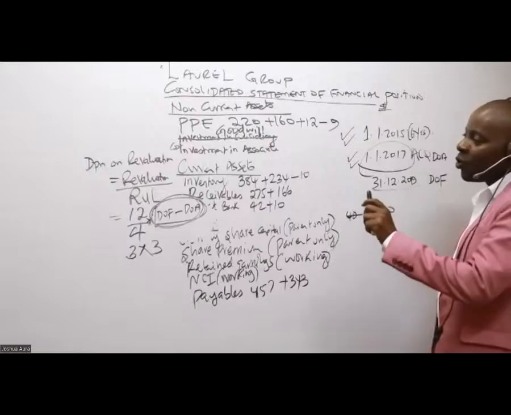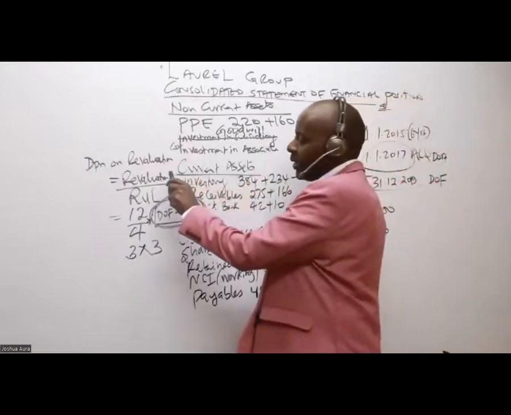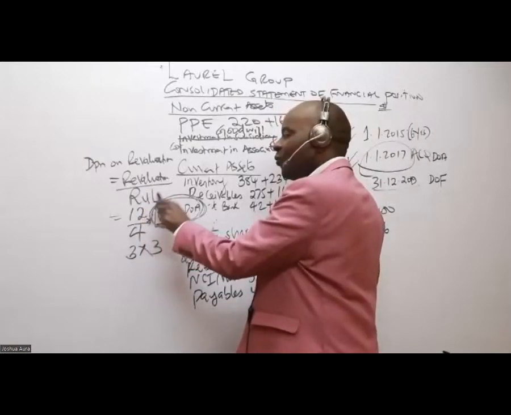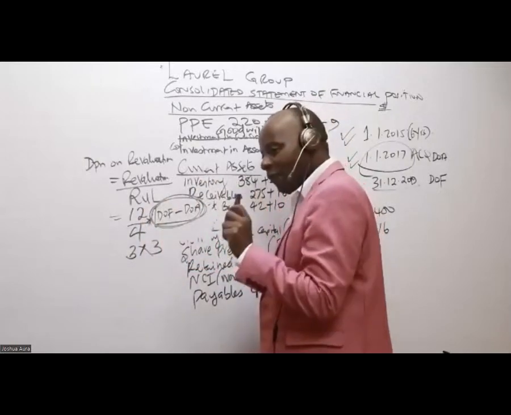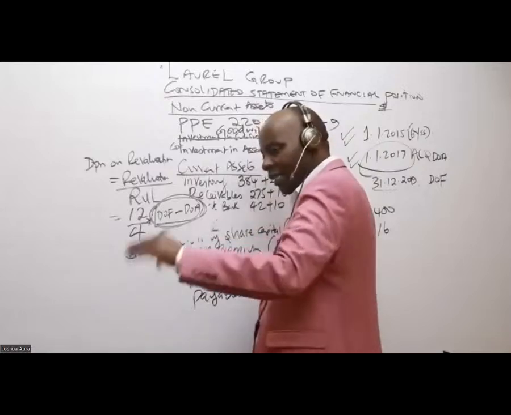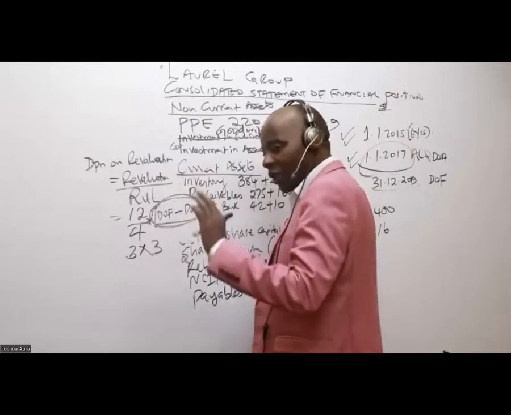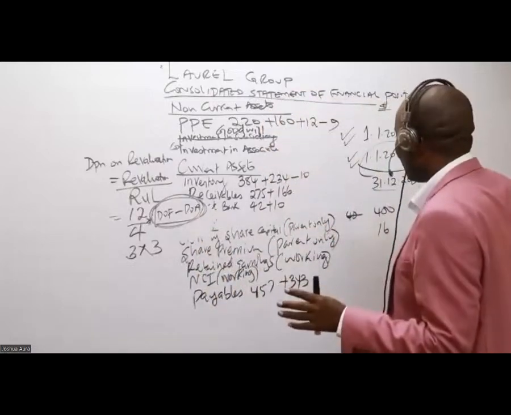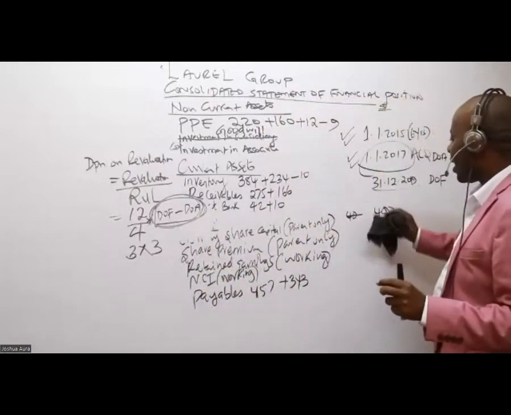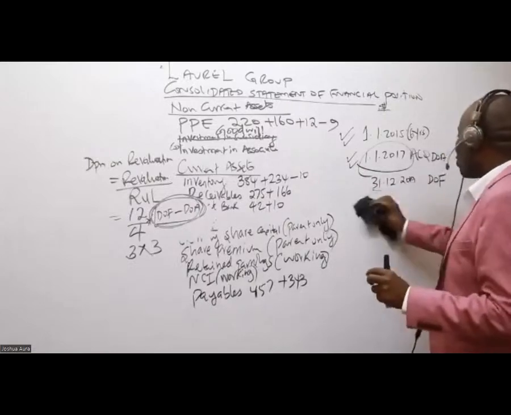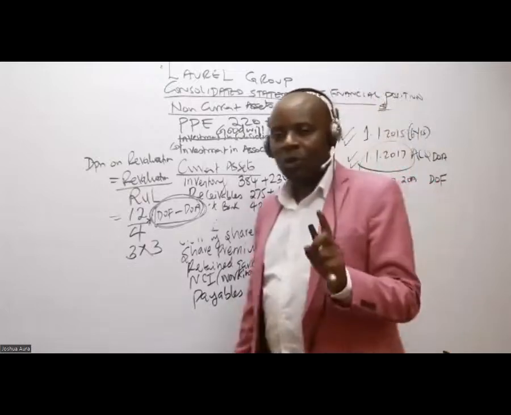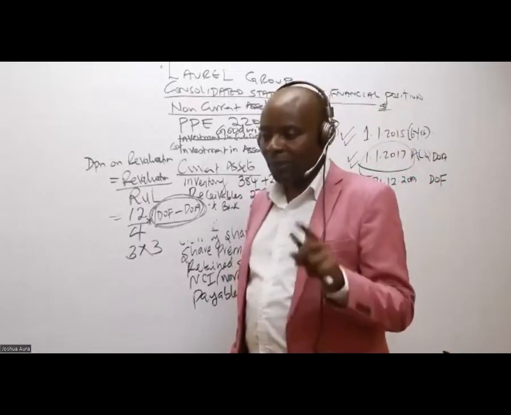Now, the first thing is for you to appreciate here this thing. The revalued amount, of course, is 12 over the remaining useful life. Remaining useful life from the date of revaluation, moving forward, how many years do you have? So, ladies and gentlemen, can even come here. I'm so sure this is something, if you take your time a little bit, maybe later on with the video, that you guys will be able to understand.